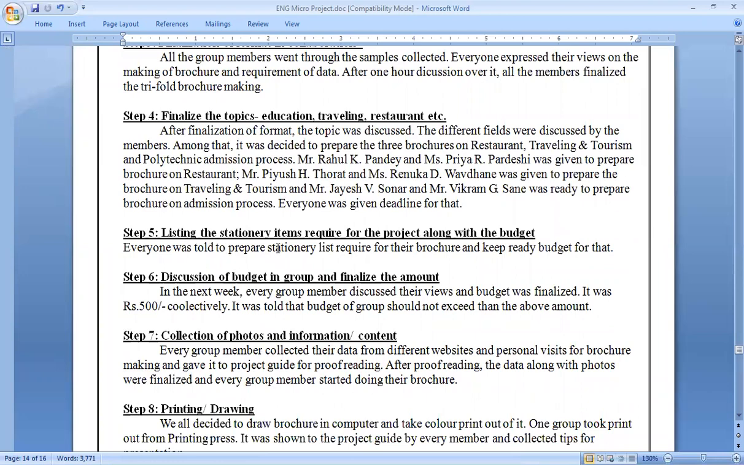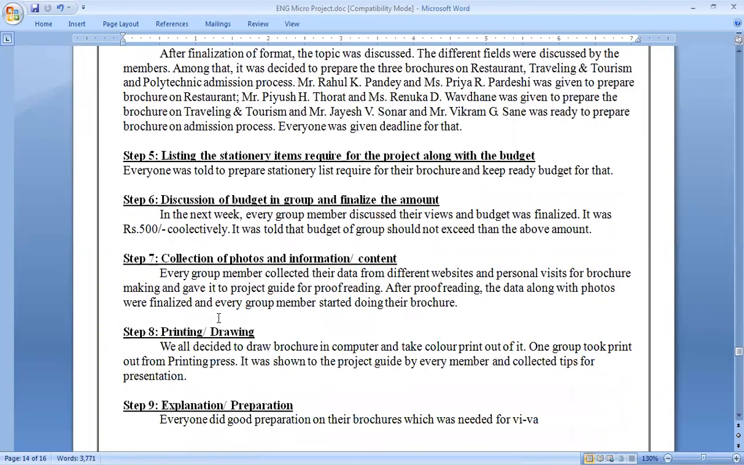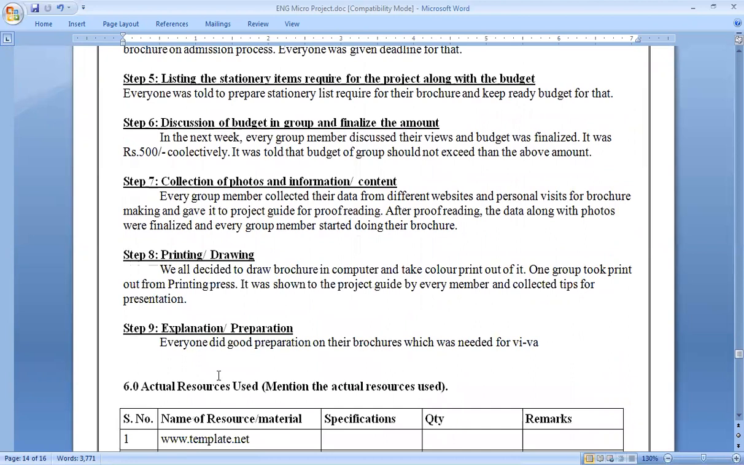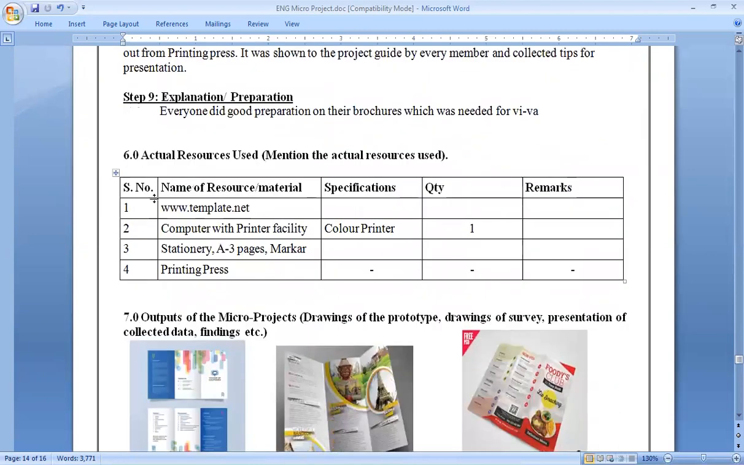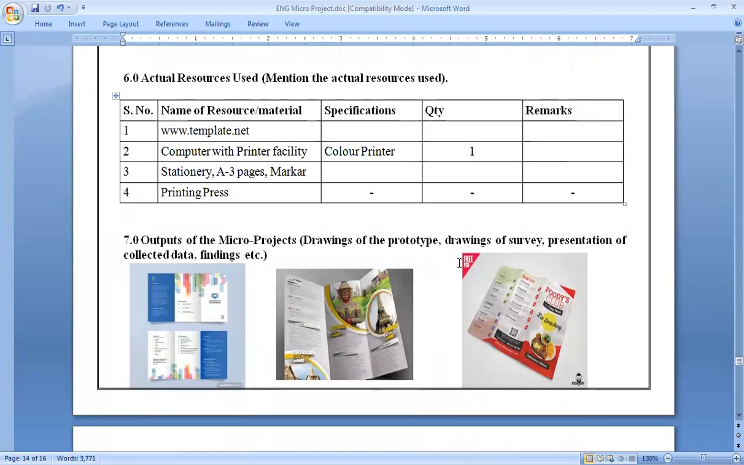Okay. Then listing the stationery. Again, you have to write down all the steps that you have already mentioned in the proposal, and you have to explain them again, well. Yes, explanation and preparation. Everyone did good preparation on their brochures, which was needed for viva. Actual resources used. So write down here, it may vary from the proposal. Actual resources given in the proposal and given here in the report.